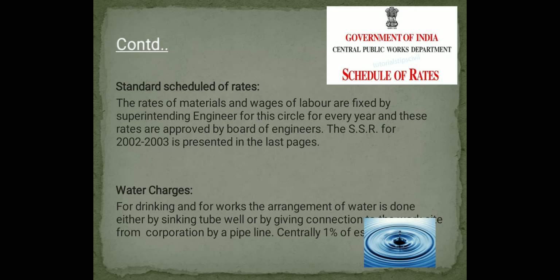Next is the water charges. Generally 1% of the estimated cost will be used for drinking water, and for the works, arrangement of water is done either by sinking a tube well or by taking a separate connection from the corporation by a pipeline. As I said before, 1% of the estimated cost will be considered for it.